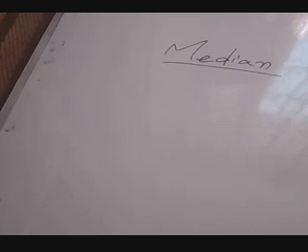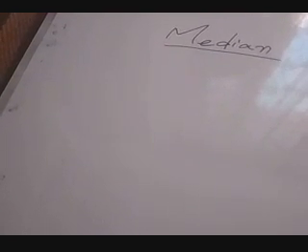Now we will calculate the median in case of a discrete series and continuous series. We will take an example.